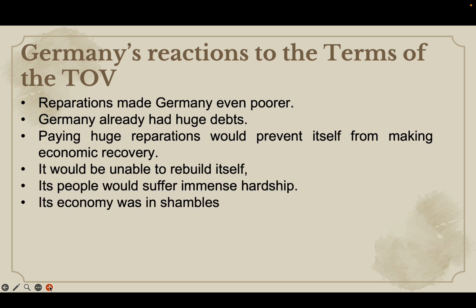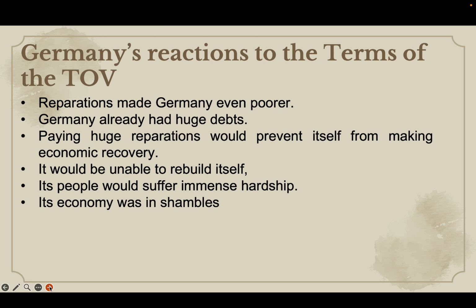The reparations were another sore point for the Germans because it actually impoverished Germany. Germany already had huge debts. Now we need to understand and remember that Germany had entered the war in 1914 and it had been fighting until 1918. We're talking about 4 long years of war.